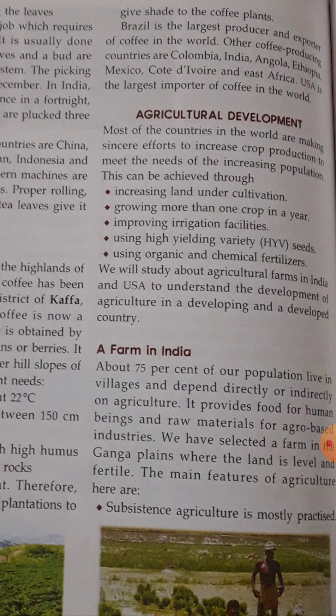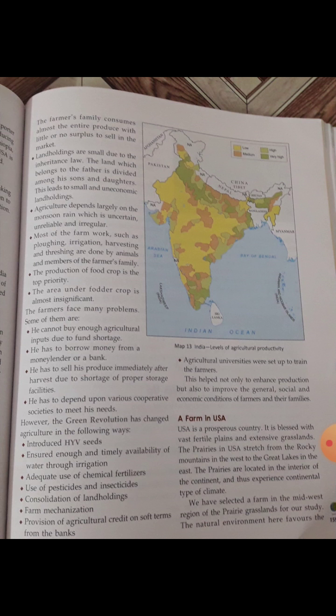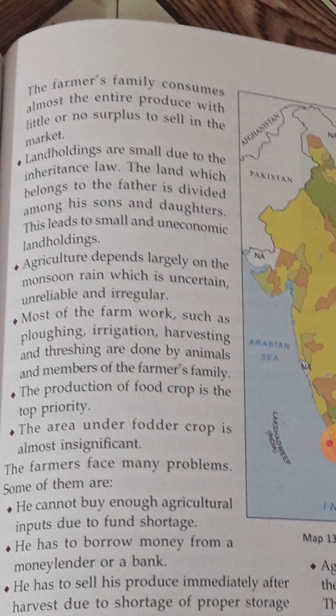Now subsistence agriculture is mostly practiced. Subsistence agriculture means what, children? The primitive ways. Farmers' families consume almost the entire produce with little or no surplus to sell in the market. Land holdings are very small due to the inheritance law. Agriculture mainly depends on the monsoon rain, which is sometimes very uncertain and irregular. Most of the farm work like plowing, irrigation and harvesting is done by animals as well as the members of the farmer's family. Clear?